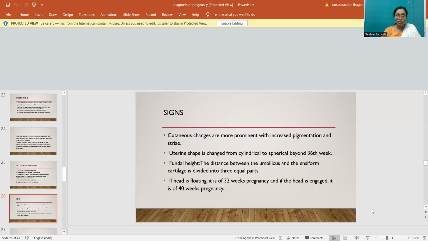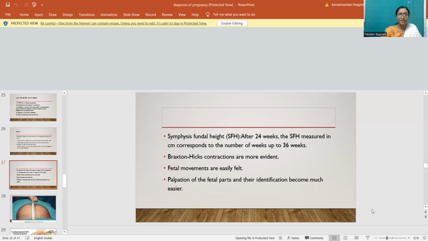If the head is floating, it is 32 weeks of pregnancy, and if the head is engaged, it is 40 weeks of pregnancy. After 24 weeks, the symphysis fundal height measured in centimeters corresponds to the number of weeks up to 36 weeks.